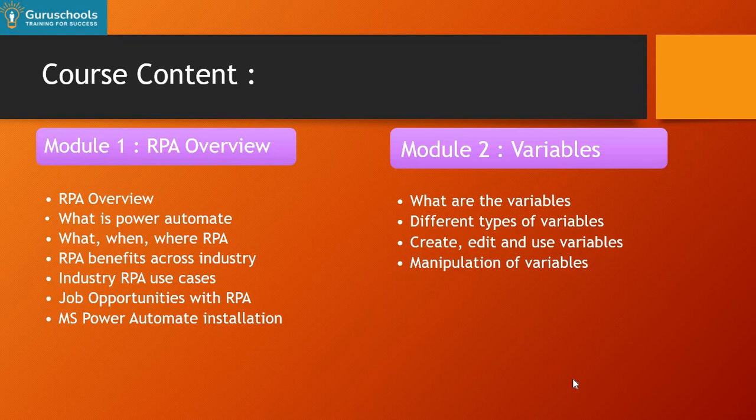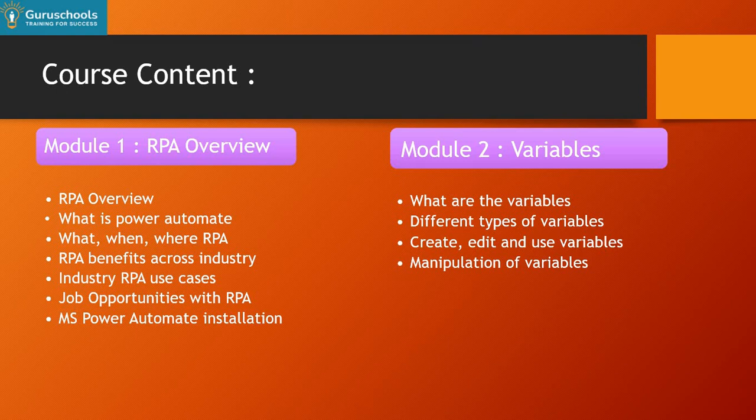So the first module is the overview of RPA and Microsoft Power Automate. Here we'll talk about the different types of industry use cases where RPA is being used, what the advantages are, why industry wants to use it, and why this technology is emerging. So we'll talk about that. And in the next module, we'll talk about variables.